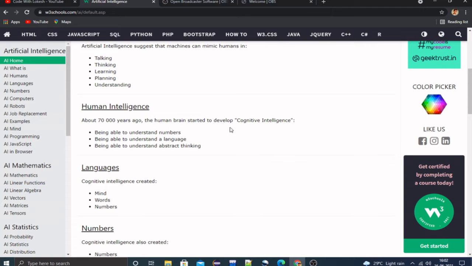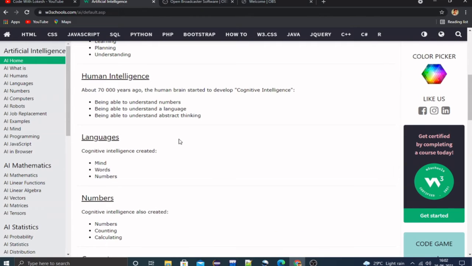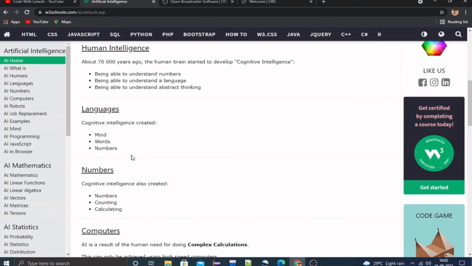Around 70,000 years ago the human brain started developing, being able to understand numbers, language and abstract thinking. So usually human intelligence started around 70,000 years ago. We are able to understand numbers, languages, abstracts and thinking about thinking. So, languages.